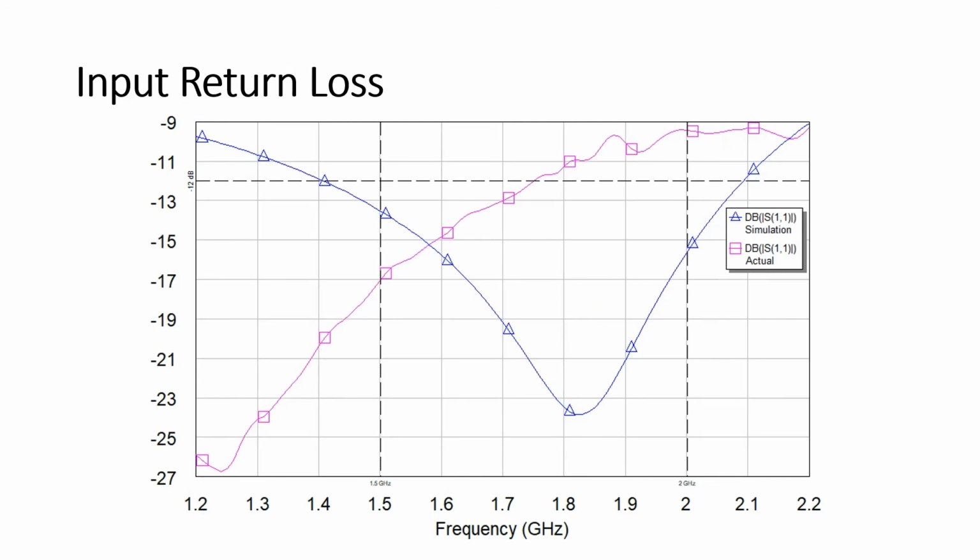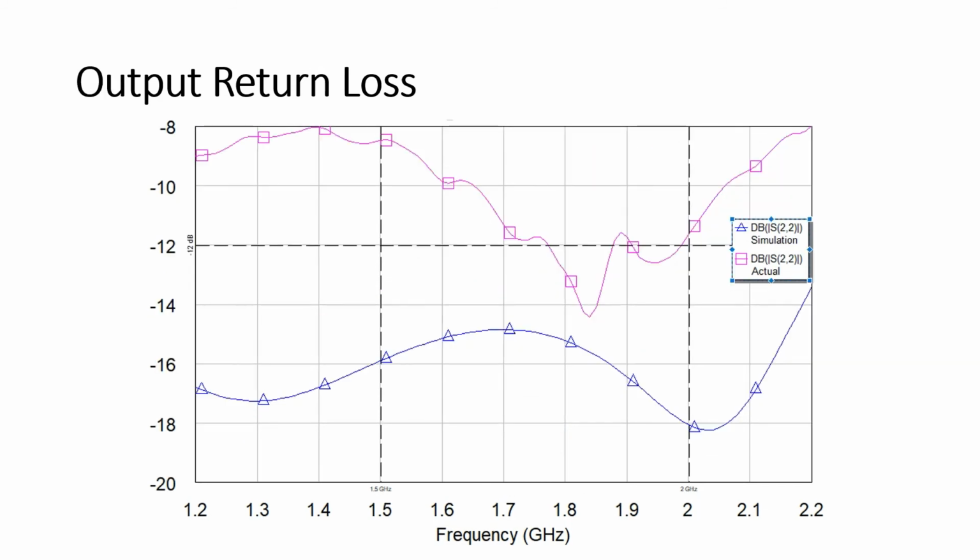The input return loss and output return loss are above 10 dB at some frequencies in the operation range, which may cause problems and need to be fixed before using the amplifier in an actual operation.